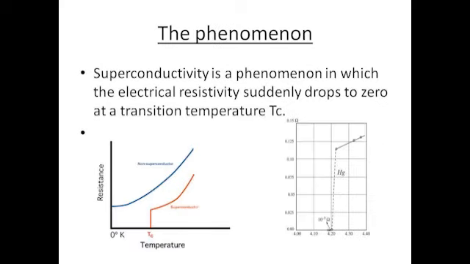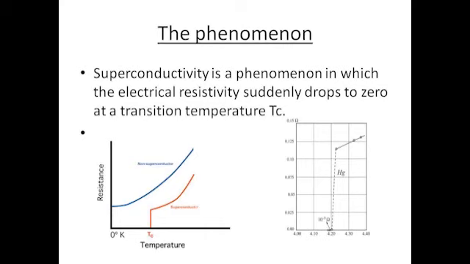The complete disappearance of electrical resistivity at low temperature is called superconductivity. This phenomenon was first observed by Kamerlingh Onnes, and for these low temperature studies he got the Nobel Prize in 1930. The material showing this phenomenon is known as a superconductor.